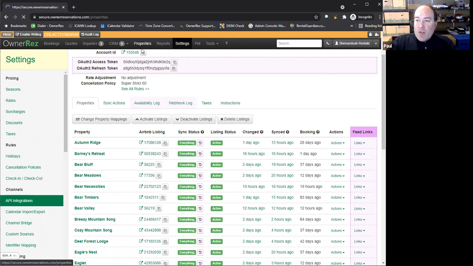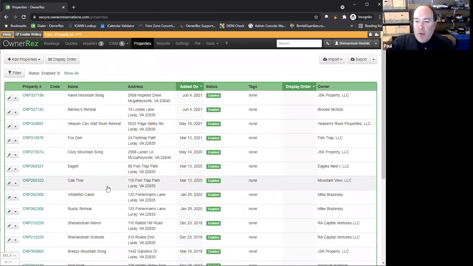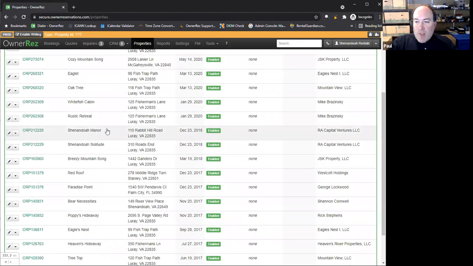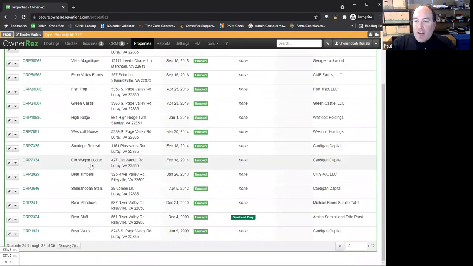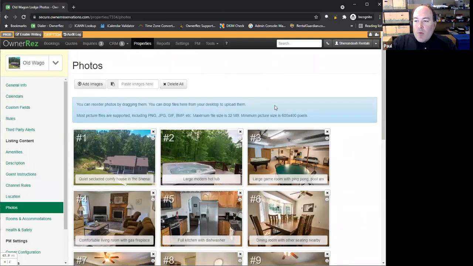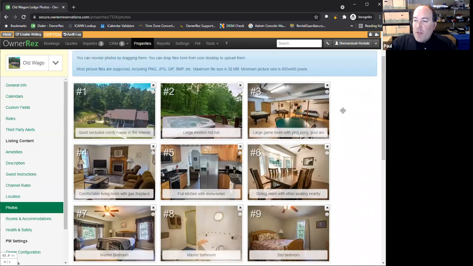We can see how that looks. If we look in one of the properties, let's pick a likely looking one. We can see here are the photographs. And if we decided, well, we want to put new pictures in here, we could simply upload those and replace them. And this is very similar to what you're used to on Vrbo or Airbnb. But you do it here in one place, and then it does it everywhere else. So that is a significant time saving for you.